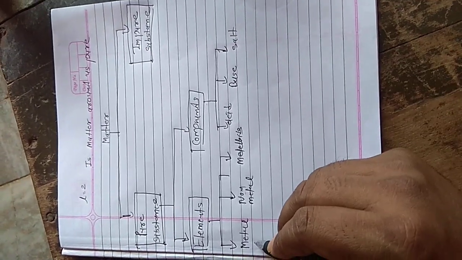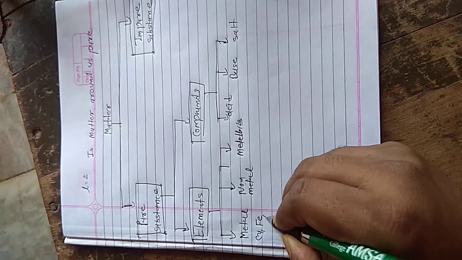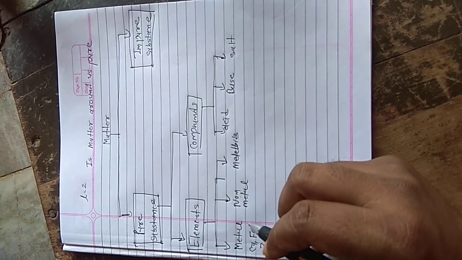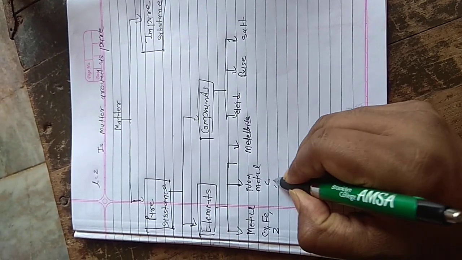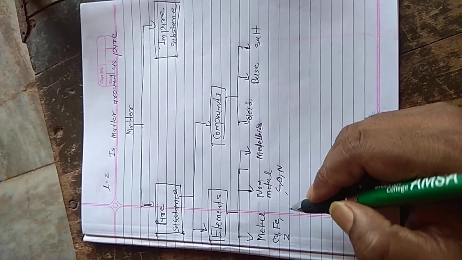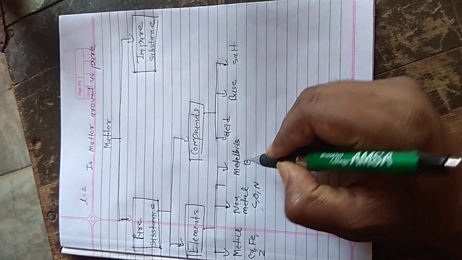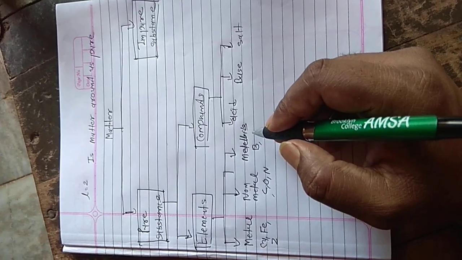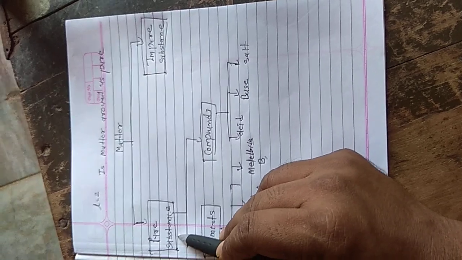Right? So examples of different metals are copper, iron, zinc, all these things we can call metal. Non-metal examples are carbon, oxygen, nitrogen. Most probably non-metals are gaseous. And examples of metalloids are boron, silicon, germanium. That is a metalloid. Now here, compound, why can we say compound is a pure substance?